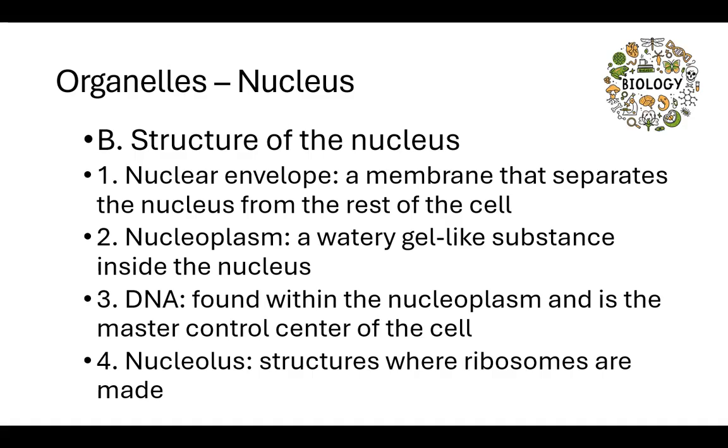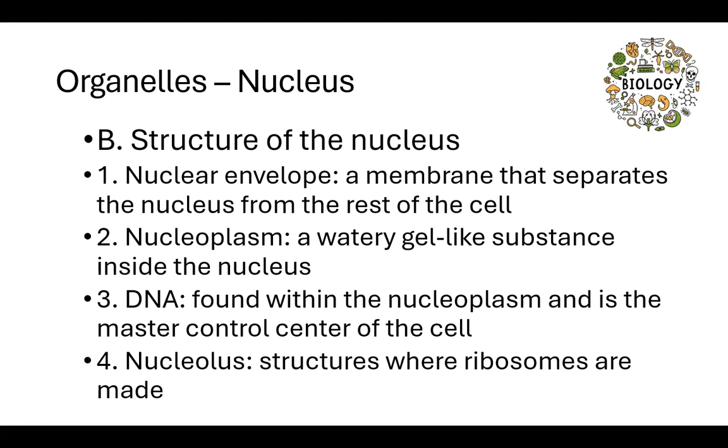Nucleoplasm is a watery gel-like substance that lives inside the nucleus. DNA is found within the nucleoplasm and is the master control center of the cell.